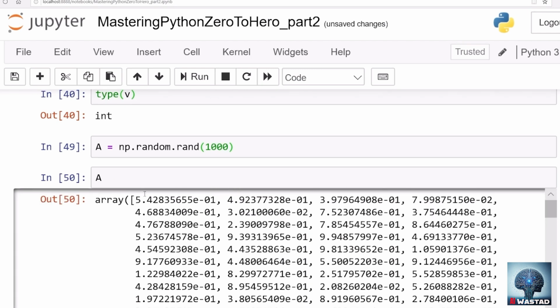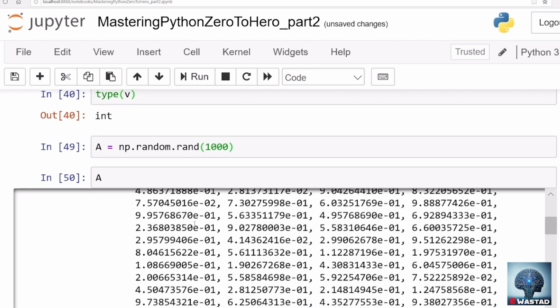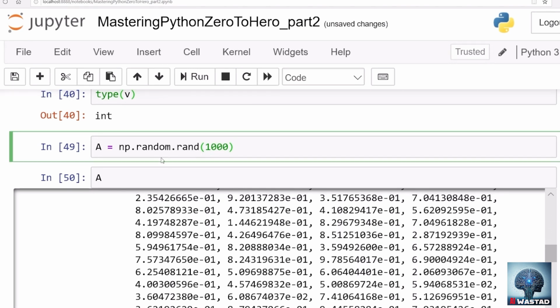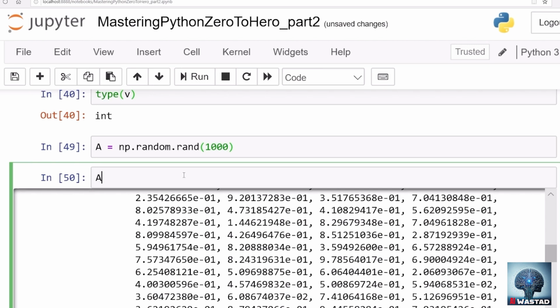The distribution of these random numbers is uniform. If we want to plot the histogram or the distribution of A, it will look uniform.